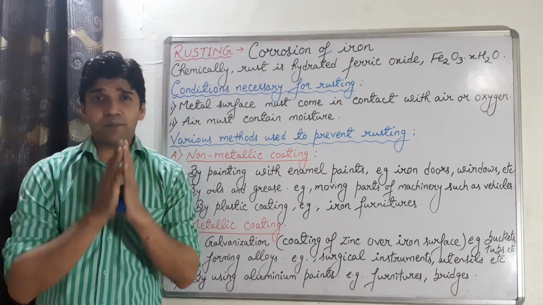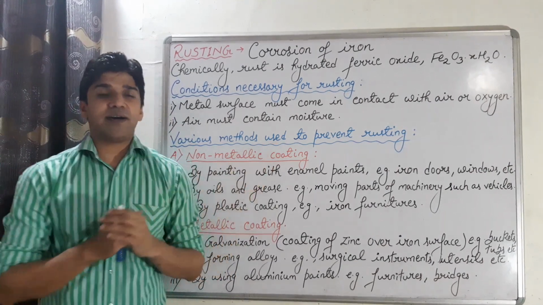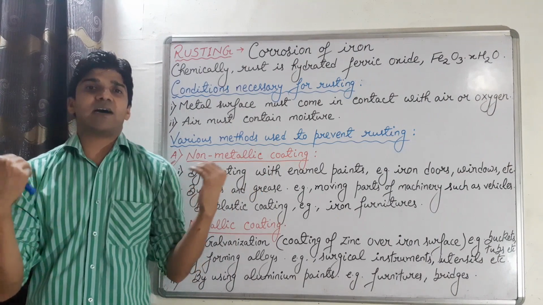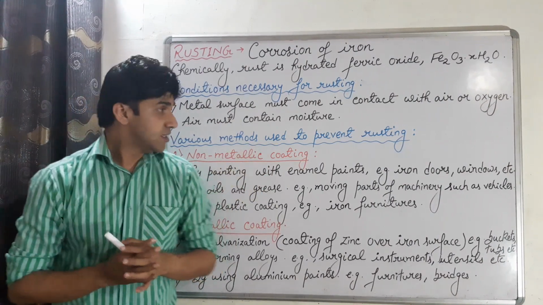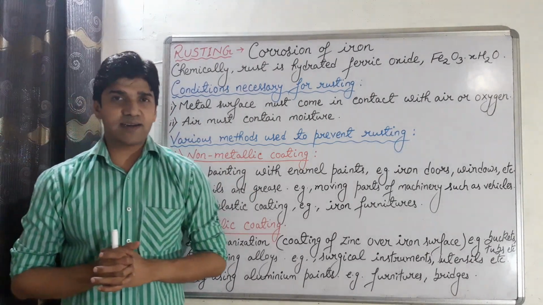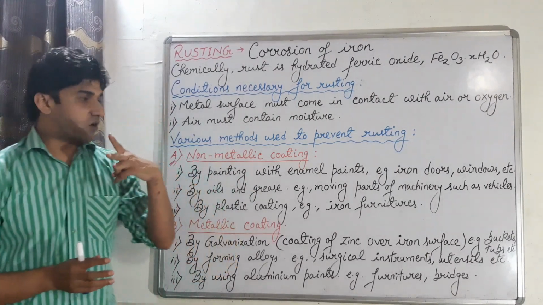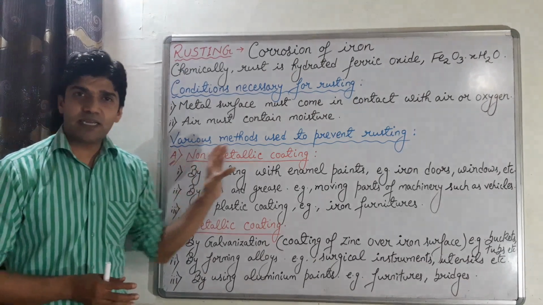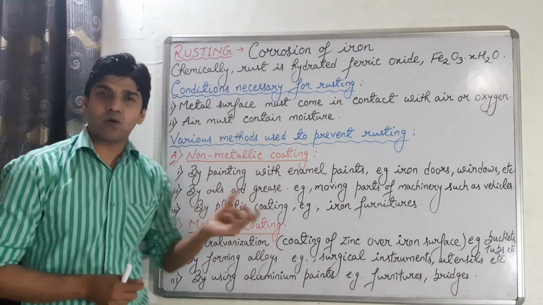Now, how can you prevent rusting of iron, which degrades the market value of iron? So we have many methods by which we can prevent the rusting of iron, under two main topics: by non-metallic coating and by metallic coating.